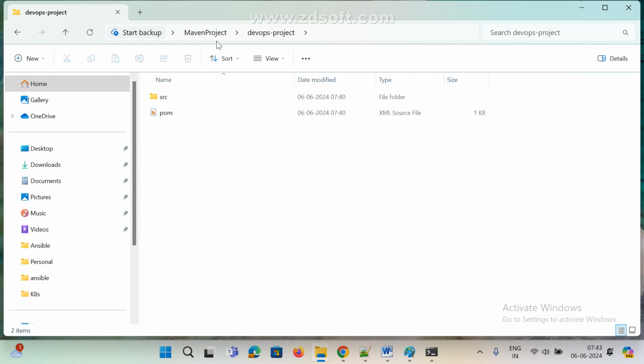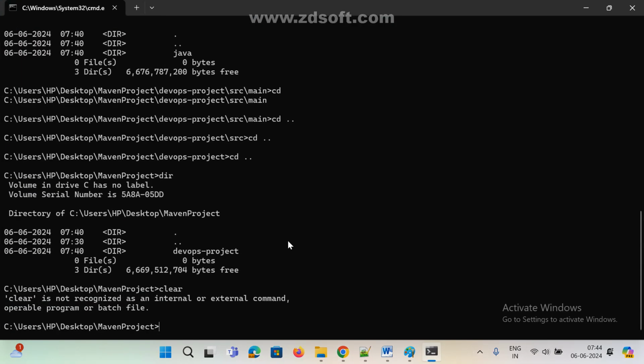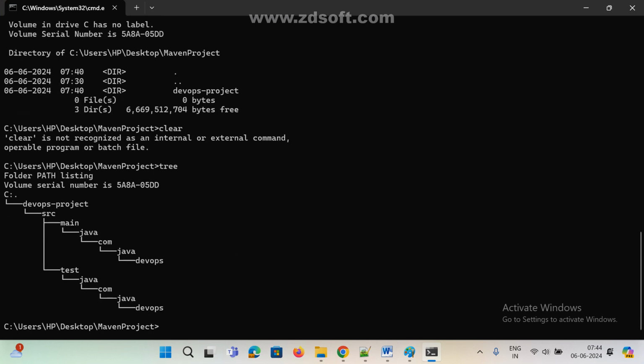Now the project is created, and the entire structure is also created. See here, same like this, same like that. How do we check all these things? Tree, you know, right? The tree command. See here, the tree command. Now see, this entire structure was created by Maven only.